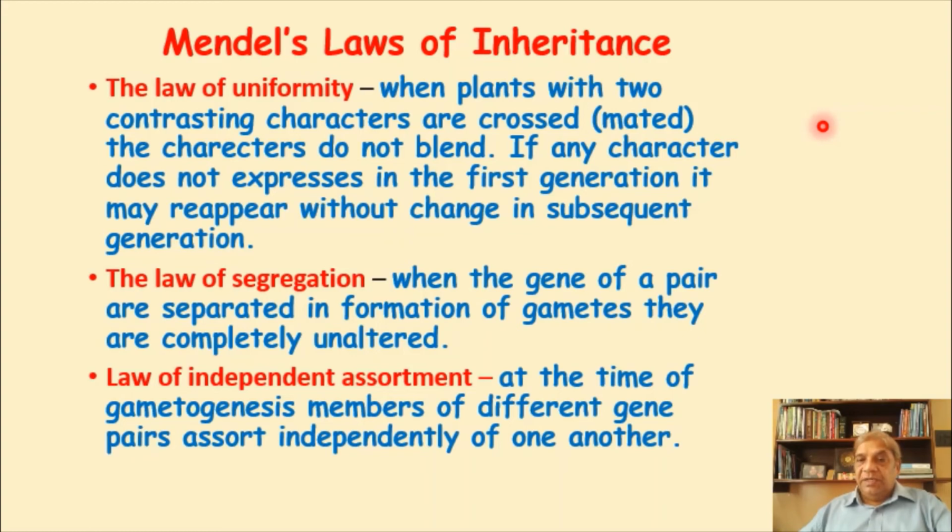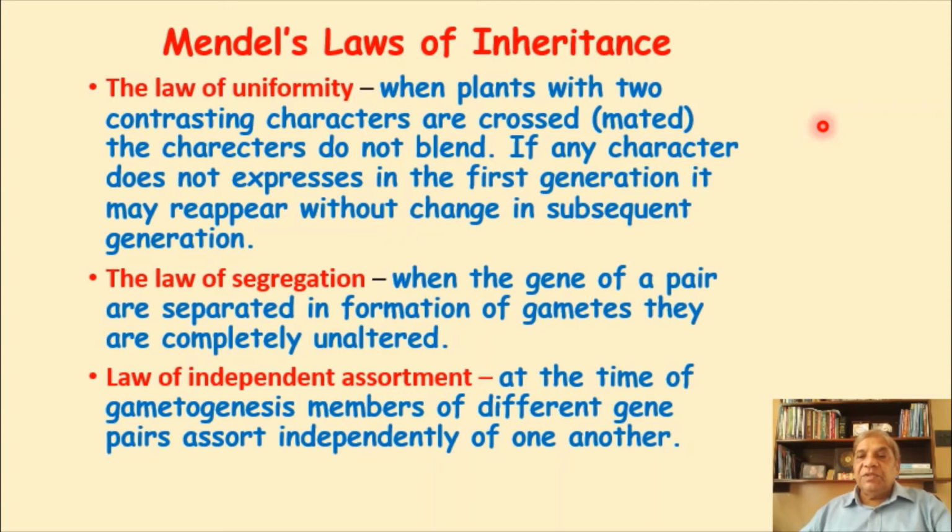So the greenness has assorted. That means the greenness was not always associated with the wrinkleness, or the yellow color was not always associated with the roundness, the shape of the seed. Now in the second generation, we saw them appearing in the ratio of 9:3:3:1.